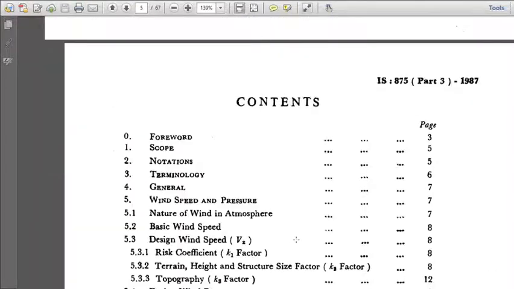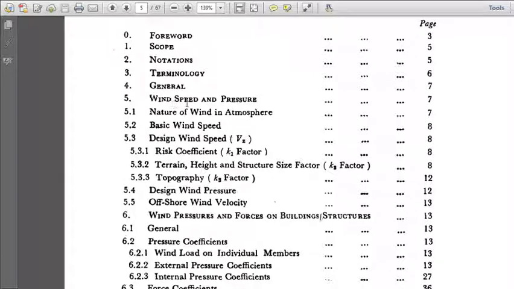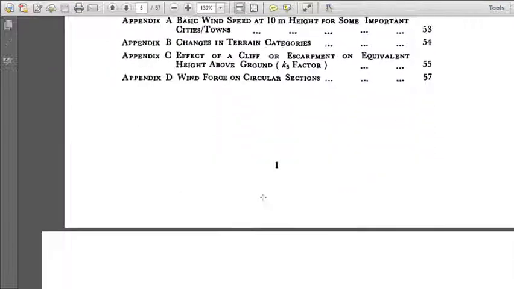In this, what we find is the different wind speeds and the pressures all over India in different regions have been defined. The map has been given, the basic wind has been defined, the design wind speed. What is the wind speed with which we have to design, that also has been defined. For a particular terrain, whether it is open, whether it is hilly, the height of the structure, all that is taken into consideration, the topography and all those things, and based on this the calculations are going to be done.